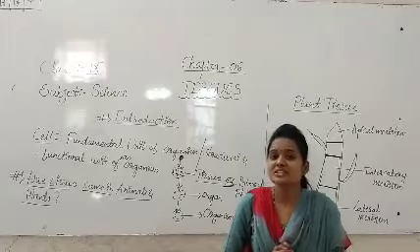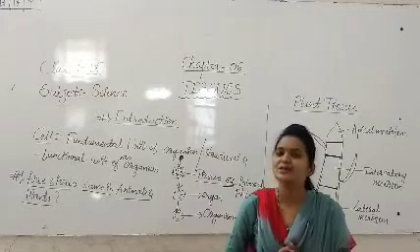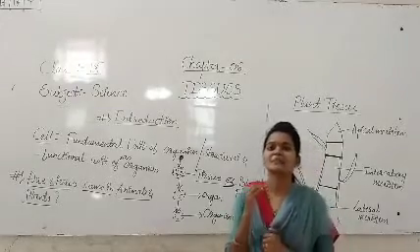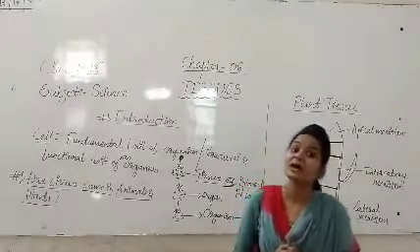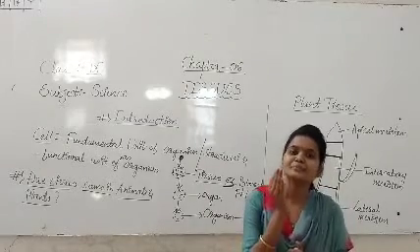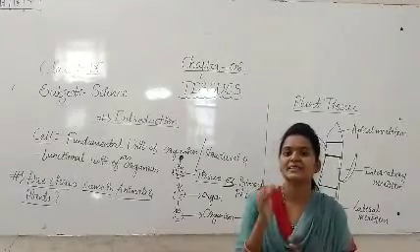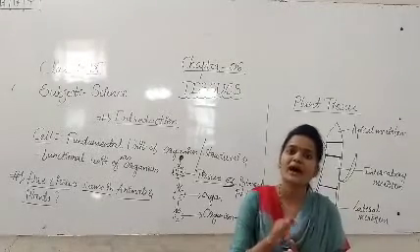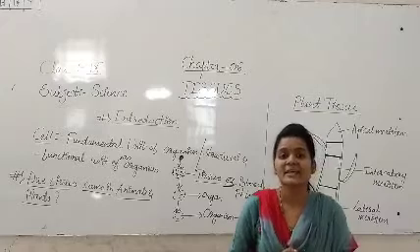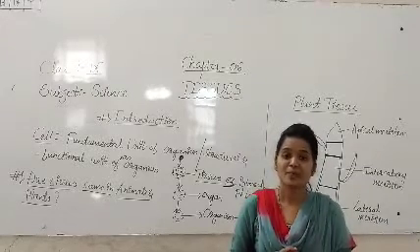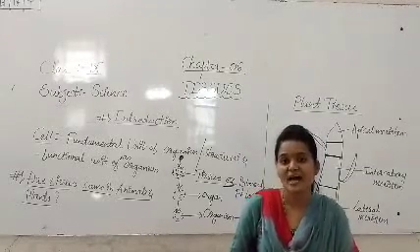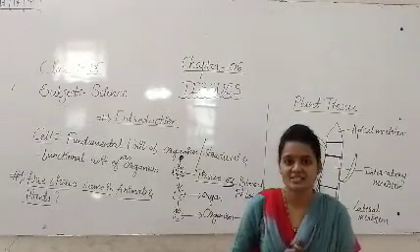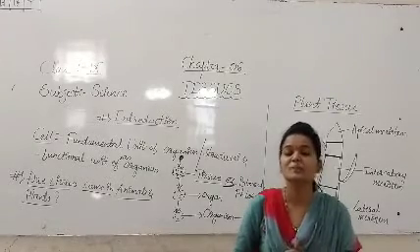The tissues present in animals and plants are not same because the plants are not moving at all, they are constant at a place, and they are having dead cells. Those are giving mechanical strength, mechanical support to the plant.